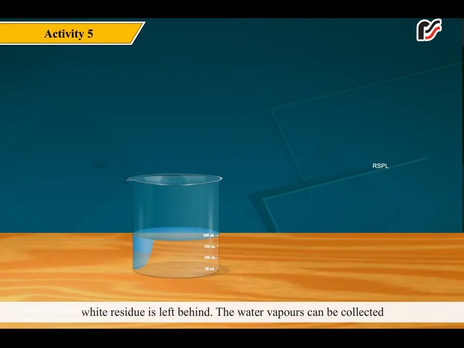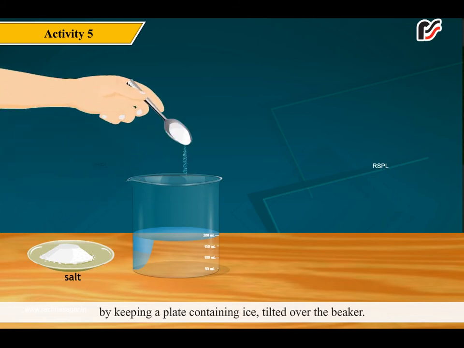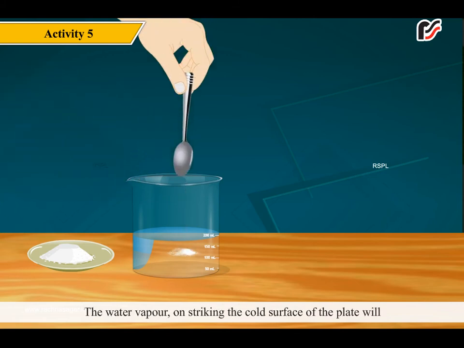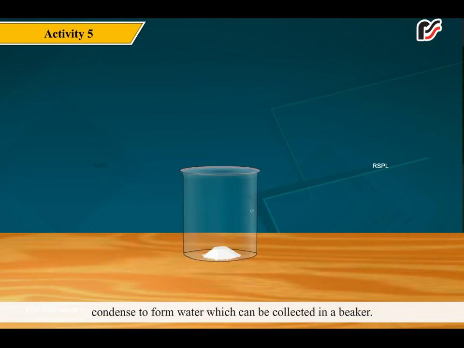behind. The water vapors can be collected by keeping a plate containing ice tilted over the beaker. The water vapor, on striking the cold surface of the plate, will condense to form water, which can be collected in a beaker. When you taste this white substance, you will find that it is salt.